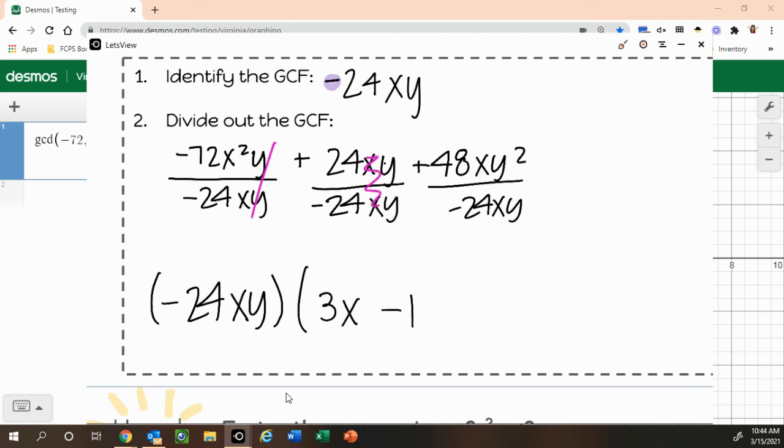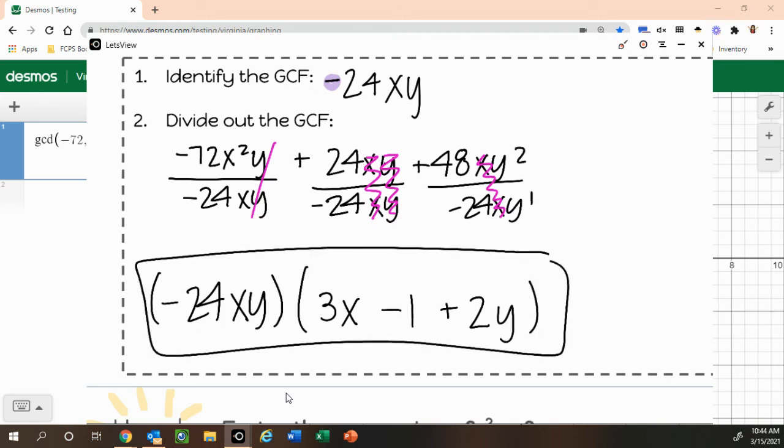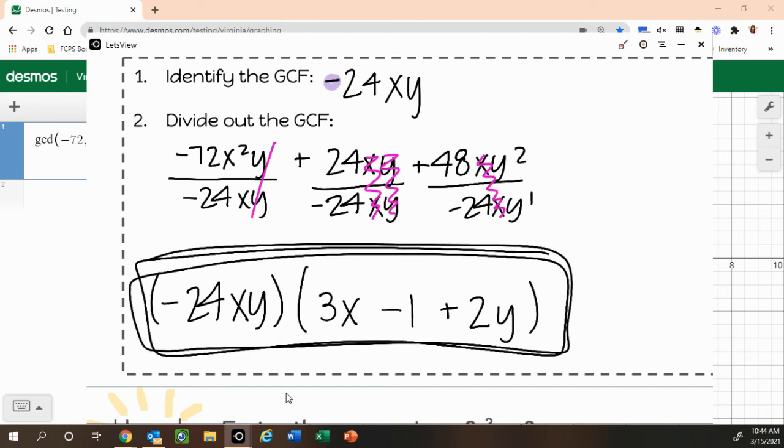X up top, x on the bottom, cancels. Same thing with our y's. All right, last set of parentheses, positive 48 divided by a negative 24 is a positive 2. X to the first up top, x to the first on the bottom, that cancels. And then we have our y to the second and y to the first. We subtract those exponents, and that leaves us with a y to the first. All right, this is what we're working with. This is how we would factor out the GCF from that expression.